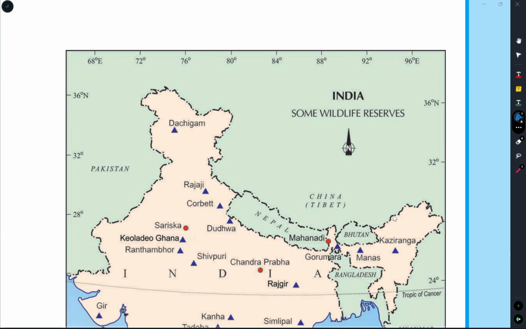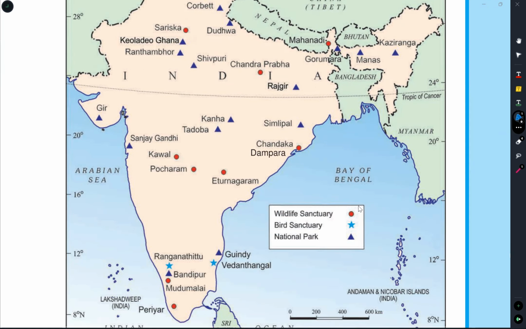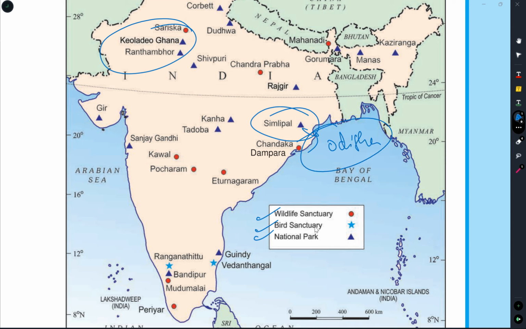See here, in this map they have given some wildlife reserves. This is very very important. Just glance through this map and find the locations of the different national parks, bird sanctuaries and wildlife sanctuaries found in our country. Just go through this. Simlipal, see, this is very important. Simlipal is found in Odisha state.